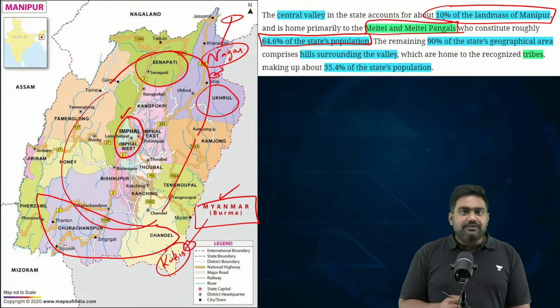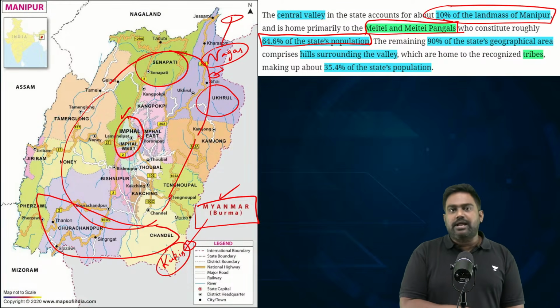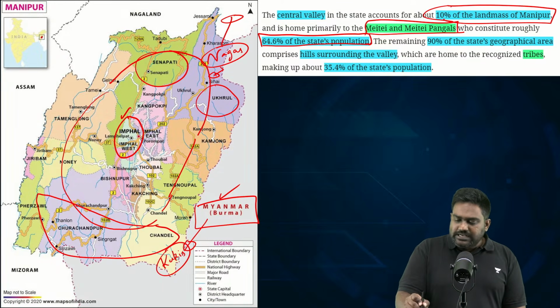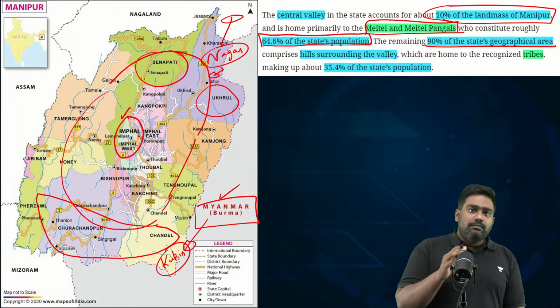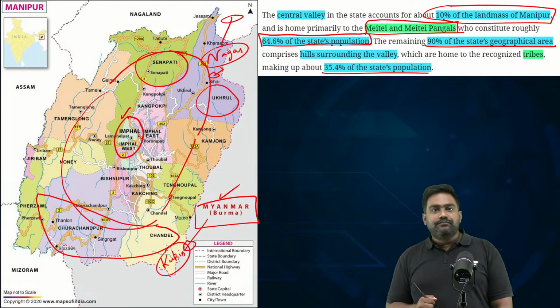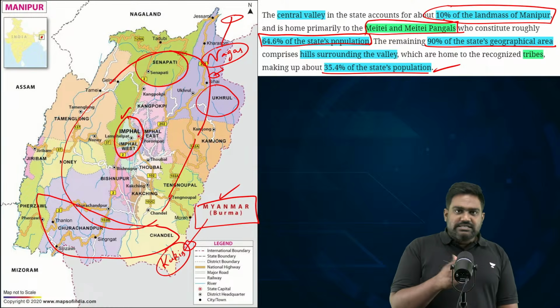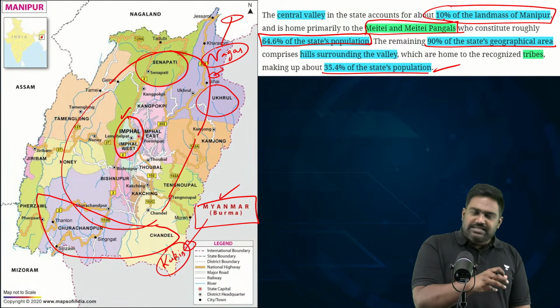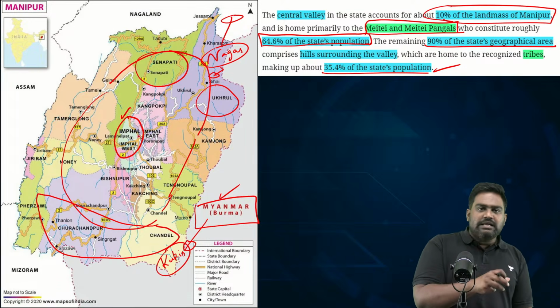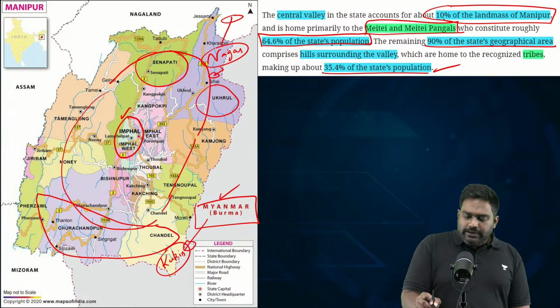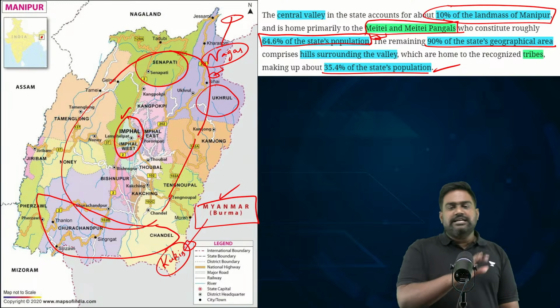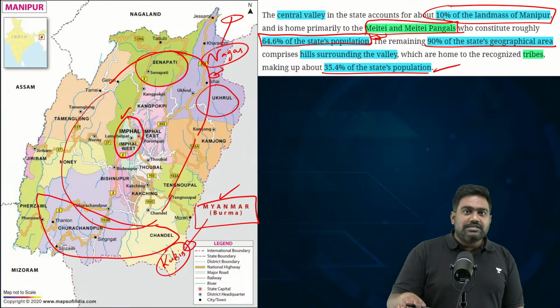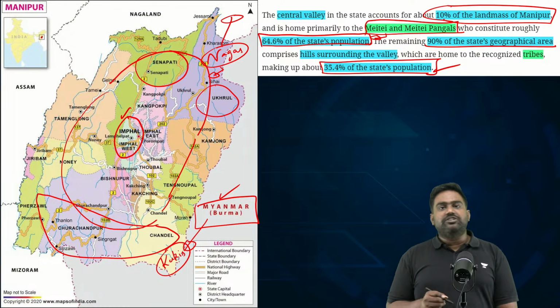But today things are very different. Now, if you take the hill tribes, this area accounts for 90% of the state's geographical area, but the population here is just 35%. Right? So you can understand the demographical difference. For Meiteis, the land available is very less, though they are politically, economically dominant and superior, and more population is all concentrated, centered in the Imphal Valley, in just 10% of the land mass. Whereas the hill areas has most of the territory, 90% of the state's territory, but 35% population is present here.